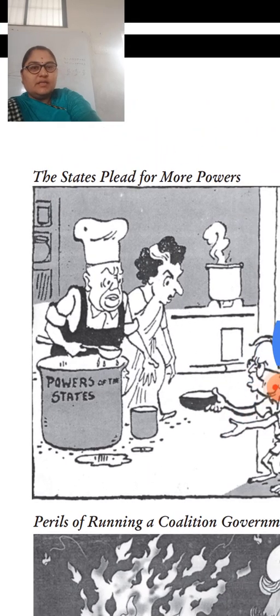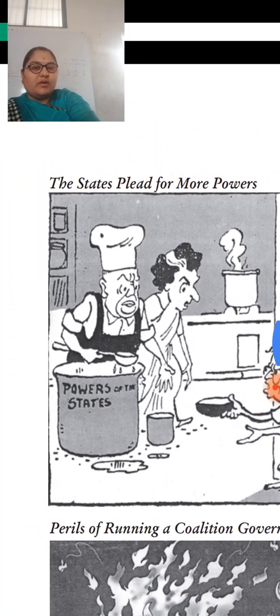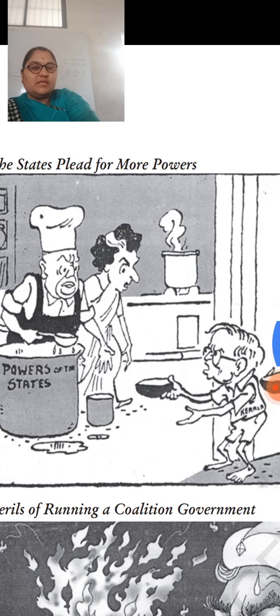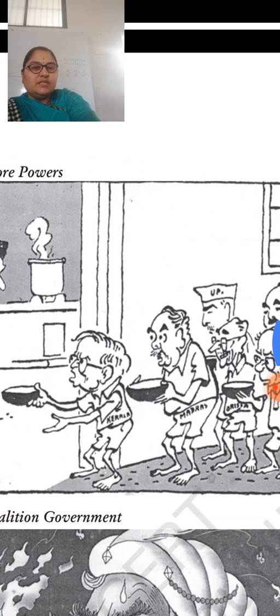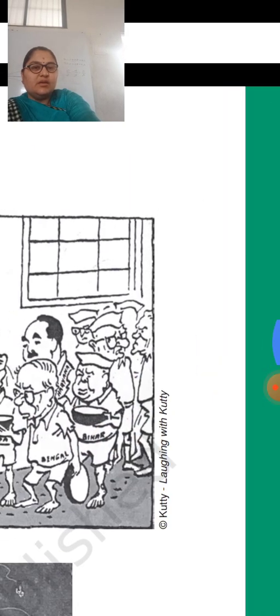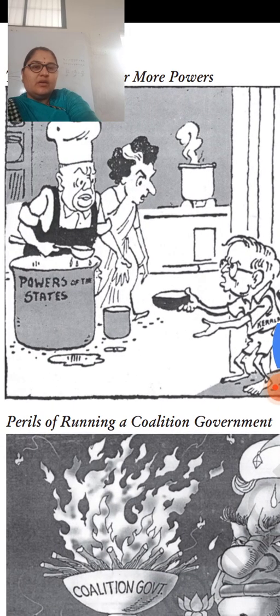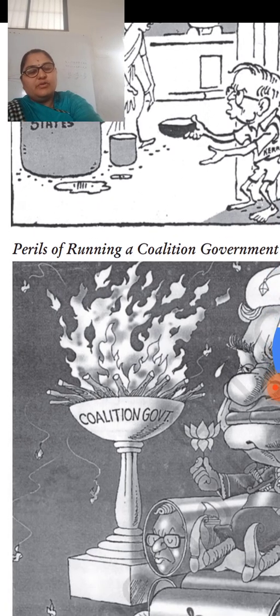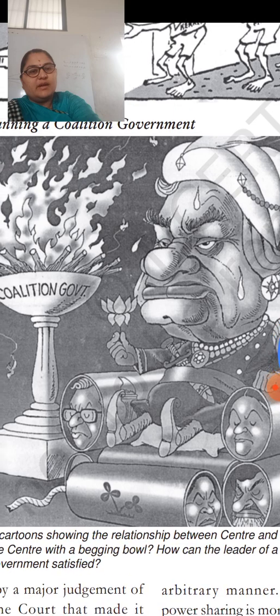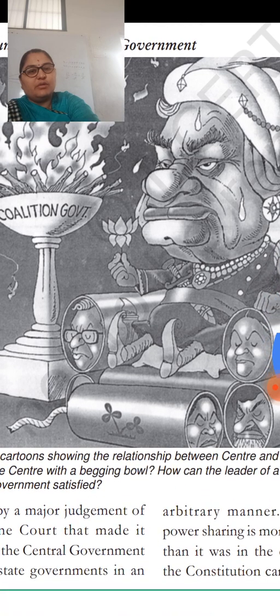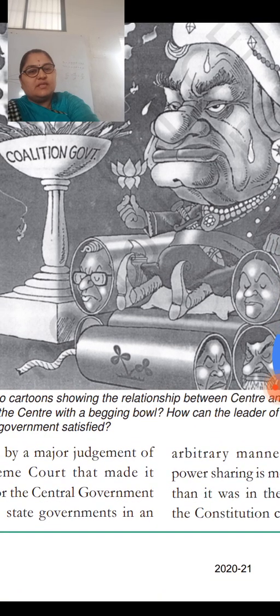here you can say the states plead for more powers. Here Madam Indira Gandhi is giving the powers. Here you can see all the state government leaders standing with a bowl and asking, give us the powers. Perils of running a coalition government. Here you can see the coalition government where so many faces are there.